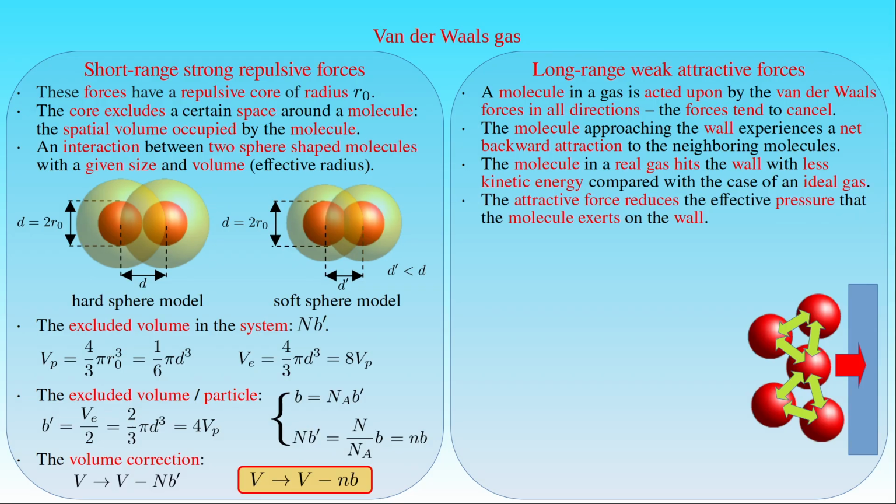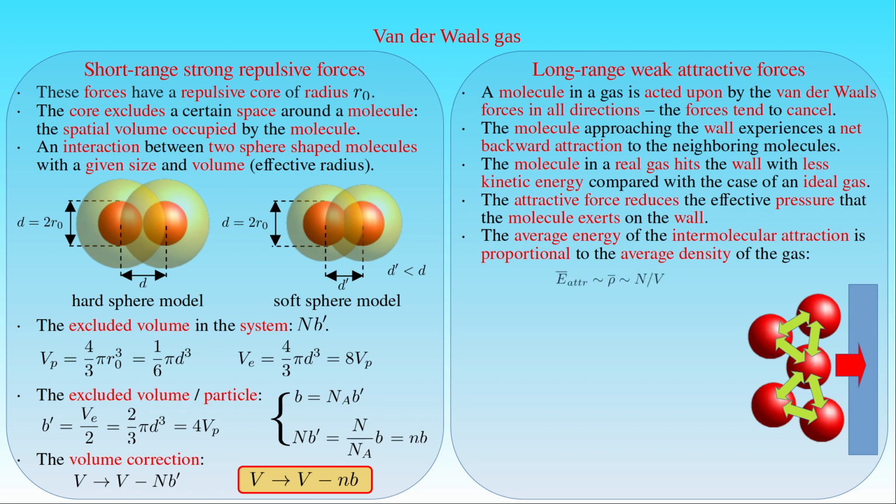Because each gas particle is attracted to the particles in its neighborhood, we would expect the average energy of the intermolecular attraction to be proportional to the number of interacting pairs of molecules, or the density of molecules in the neighborhood of any given molecule. This local density can be approximated by the average density ρ bar of the gas, that is the number of molecules N per the volume V of the container. The total energy of attraction for N particles in the system is then proportional to N squared over the volume V.